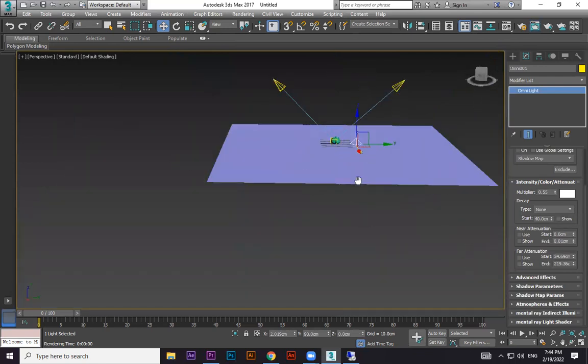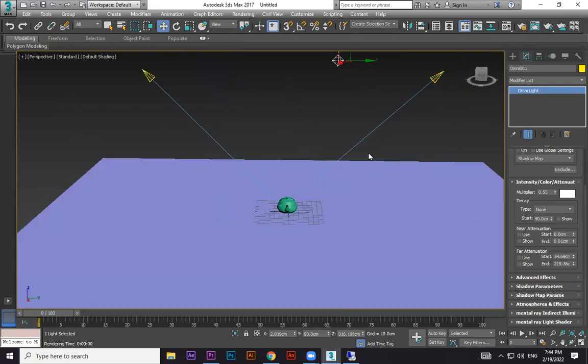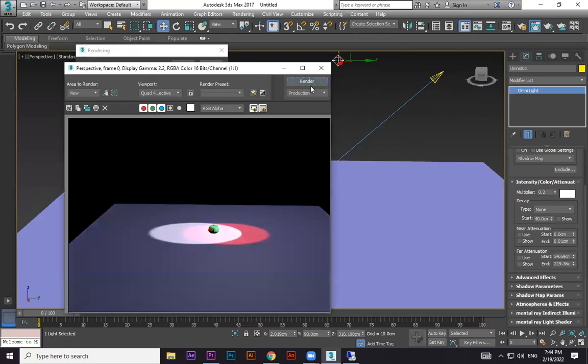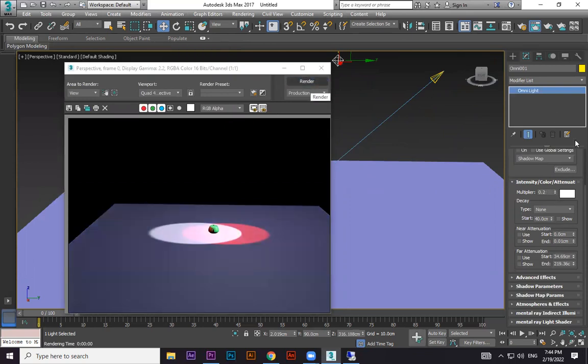It's too far. F9. I want to make it less again. Enter. Now my background is visible, and I can see high intensity at the spotlight.